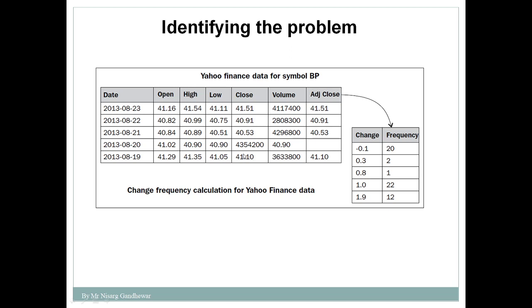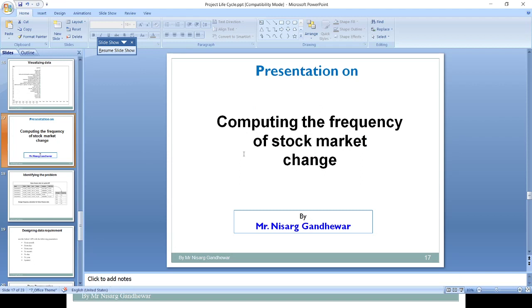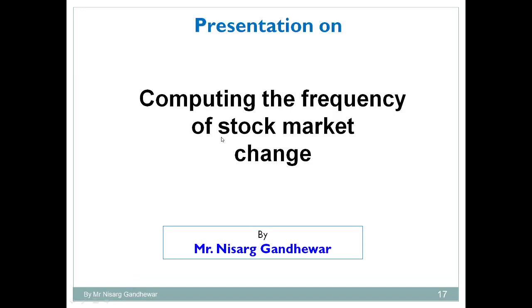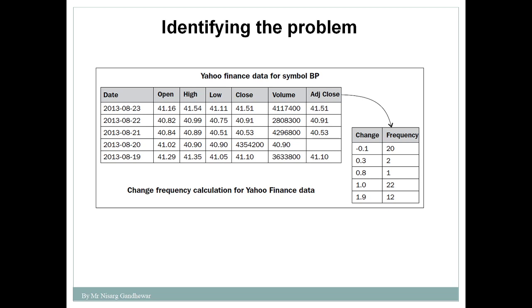So here we need to identify our problem, and our problem is very simple. We need to identify the frequency of change in the price of a stock, or you can say that you need to predict the price of a stock on a particular day. In a better way, what we are doing is computing the frequency of stock market change. So we have identified the problem.